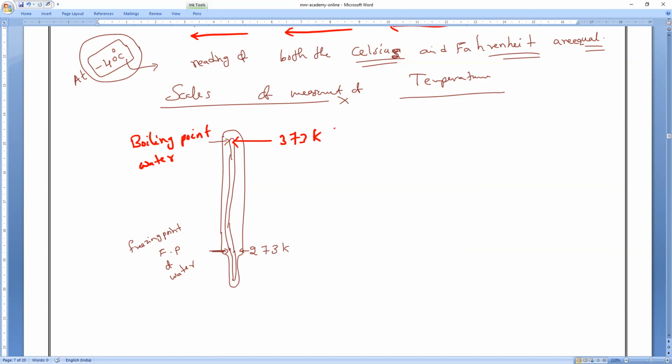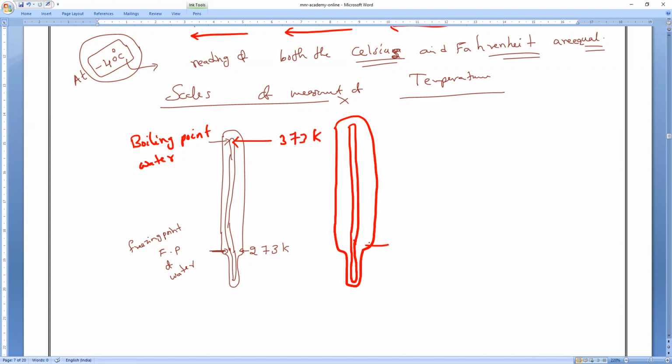Next, degree Fahrenheit. If I take degree Fahrenheit, all of you observe. Can you tell me the melting point of water according to degree Fahrenheit? I will tell you, later we'll calculate it. Always remember, freezing point is equal to melting point.